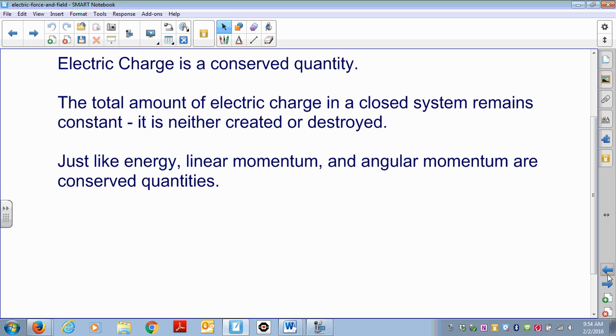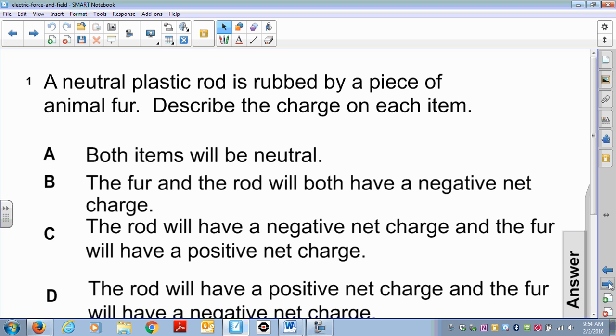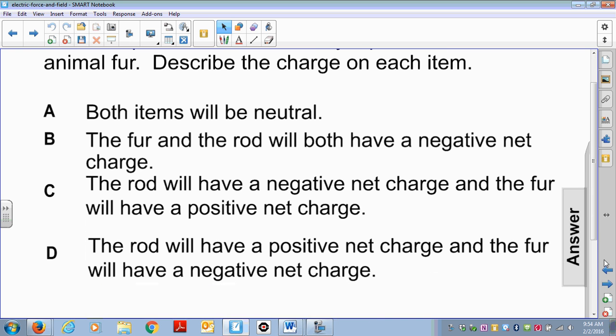In the next part, we're going to be doing problems. A neutral plastic rod is rubbed by a piece of animal fur. Describe the charge on each item.